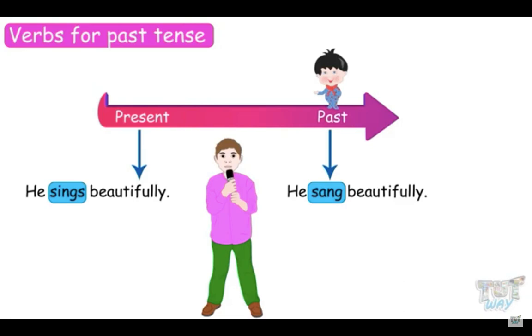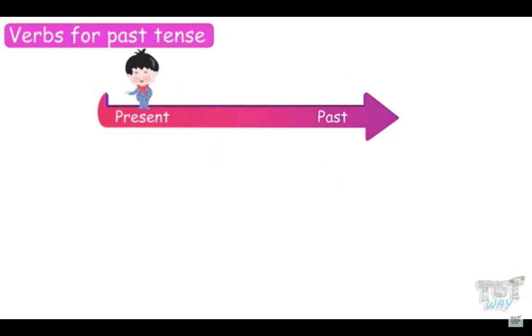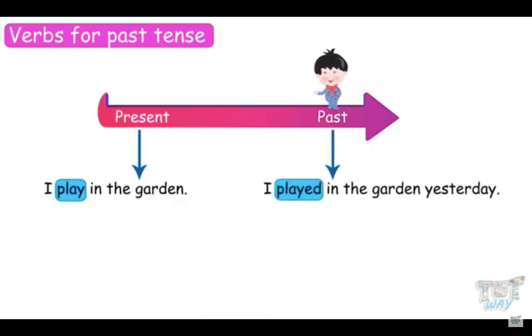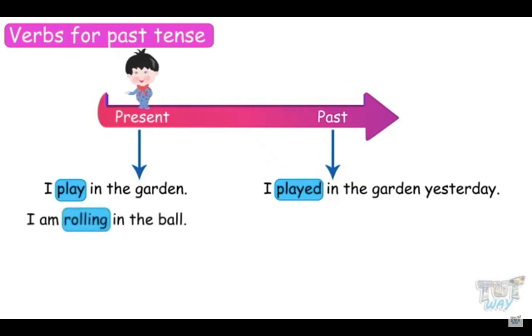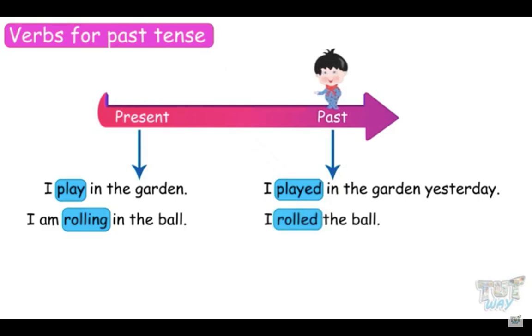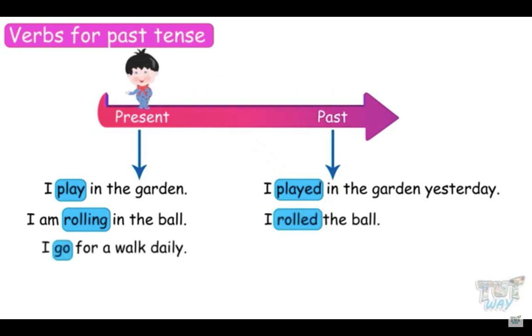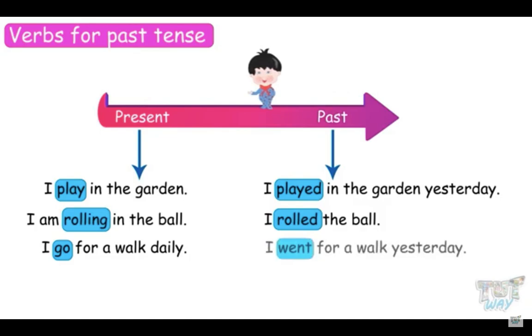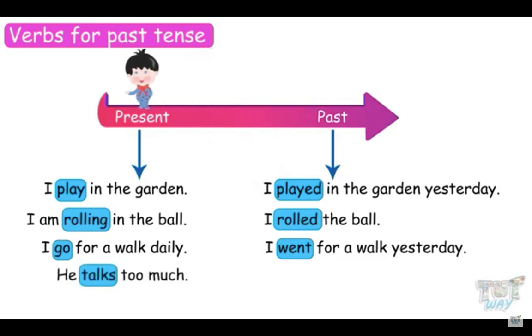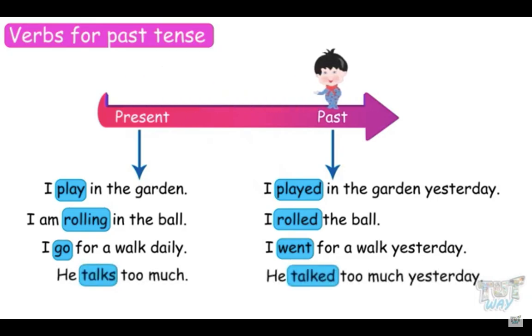Let's see some more examples. I play in the garden. I played in the garden yesterday. I am rolling in the ball. I rolled the ball. I go for a walk daily. I went for a walk yesterday. He talks too much. He talked too much yesterday.